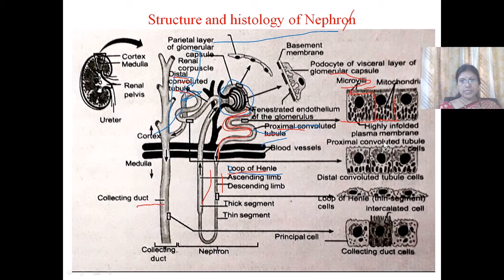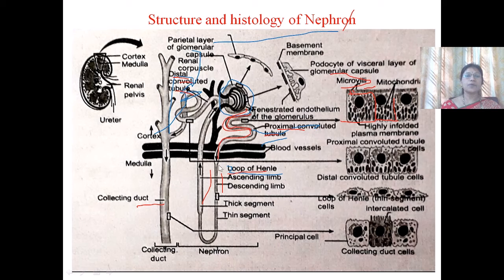In addition to this, it also consists of sodium dependent symporters for the absorption of glucose and amino acids by secondary active transport. Sodium potassium ATPase is also present for the reabsorption of sodium ions by primary active transport. And this proximal convoluted tubule descends into the medulla to form the loop of Henle.